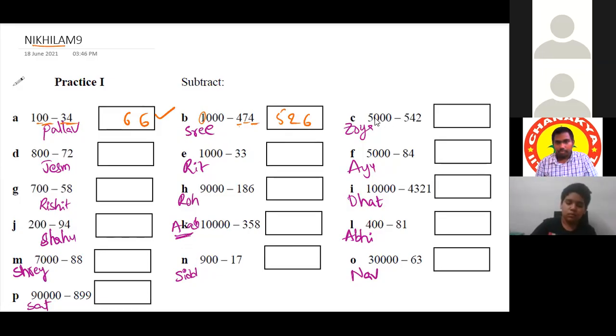I'm going from left to right. So we have to reduce 1 from 5, we'll get 4. And 9 minus 5 is 4. 9 minus 4 is 5. And 10 minus 2 is 8. Very good. Correct.